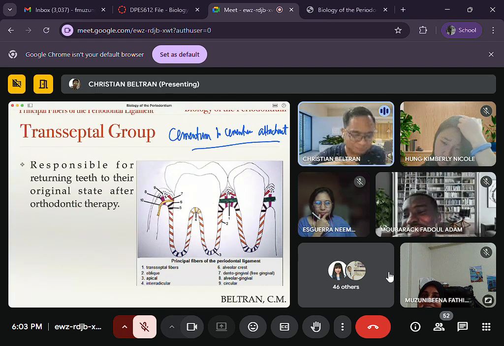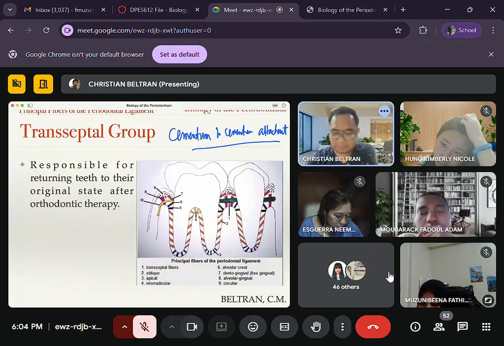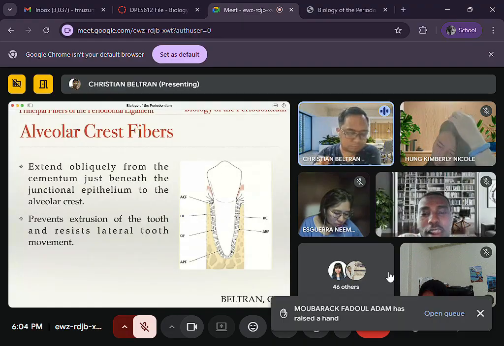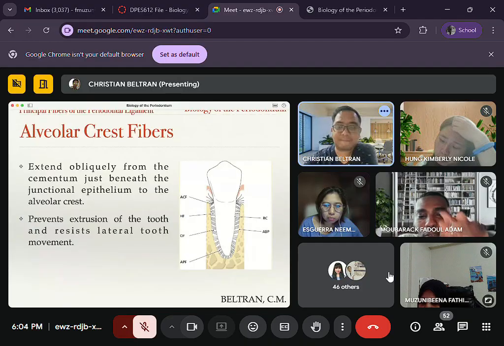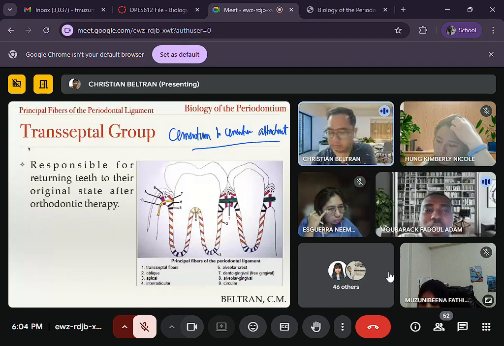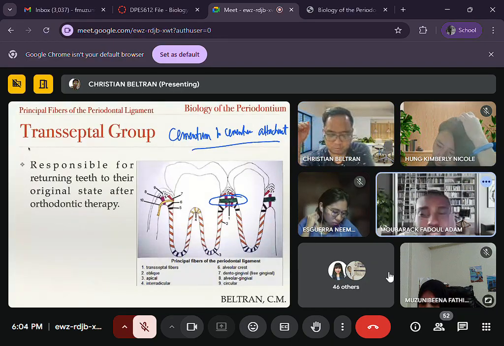Okay. So, where are we? Here. So alveolar crest fibers. Okay. Yes. Ay, may tanong ako. Can you go back to the transeptal po? It says that they're responsible for returning the teeth to their original state after orthodontic treatment po. Is that the only...